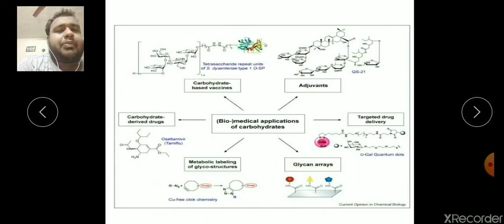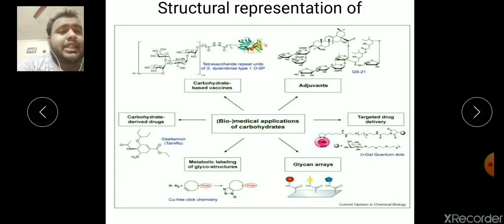There are biomedical applications. Here we can also see that carbohydrates can be used for vaccine development, for various adjuvants, for drug development, as well as targeted drug delivery systems. Let's go for the next slide.